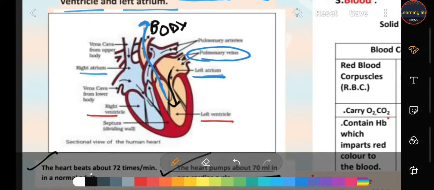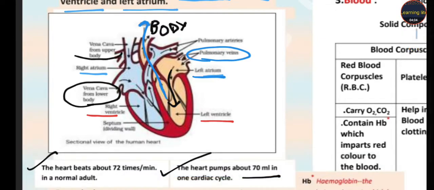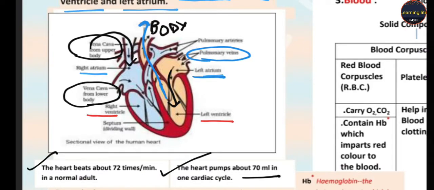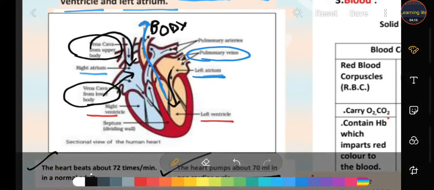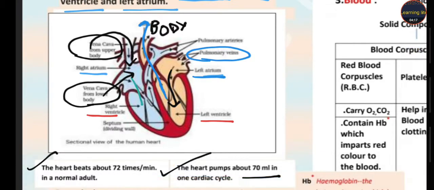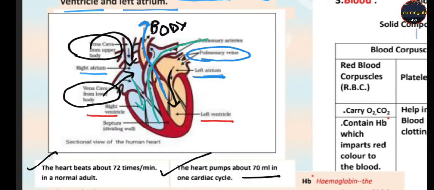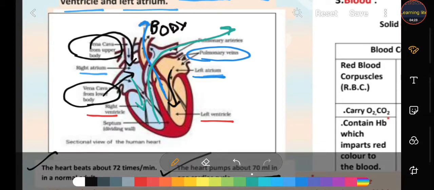Okay students, when this blood is supplied to our body by the aorta, the vena cava from the lower body and the vena cava from the upper body collect the impure blood and pour it into the right atrium. Then when the right atrium contracts, it supplies that blood to the right ventricle, and from the right ventricle it goes to the lungs by the pulmonary arteries.